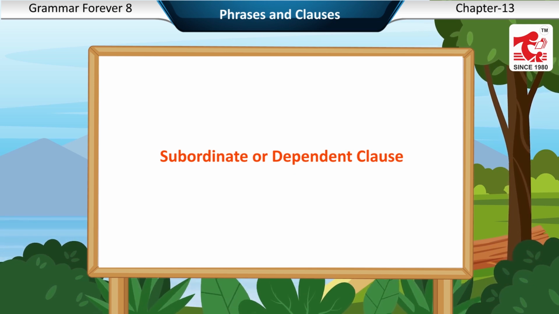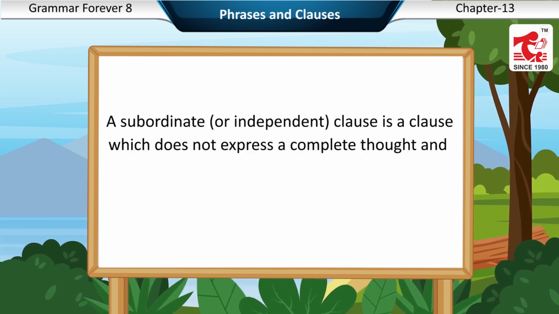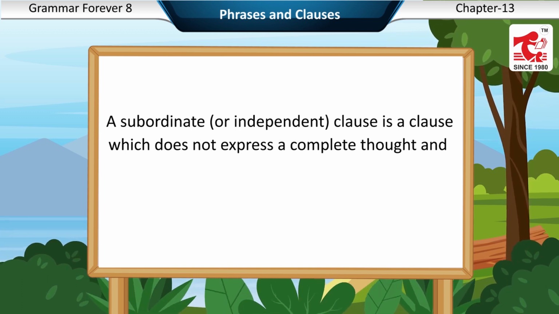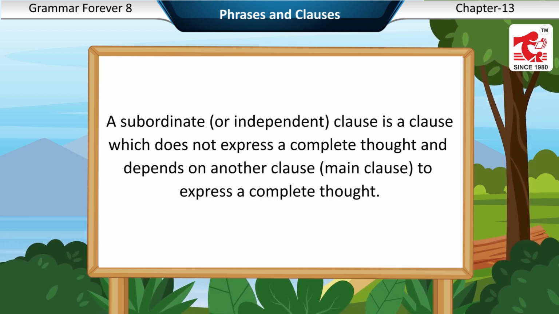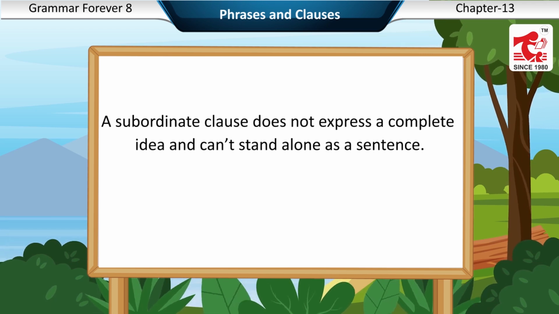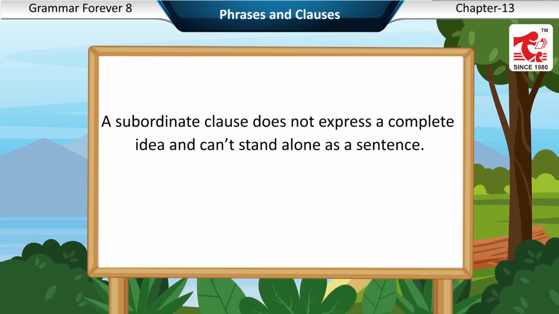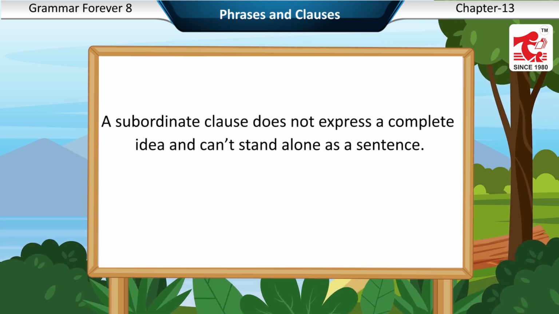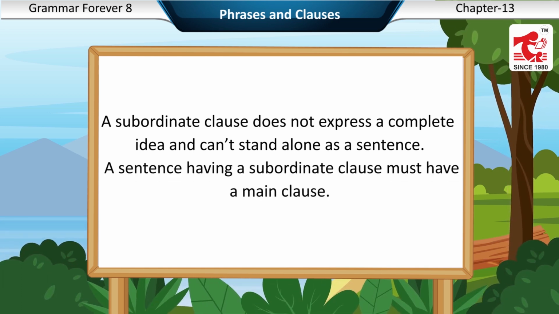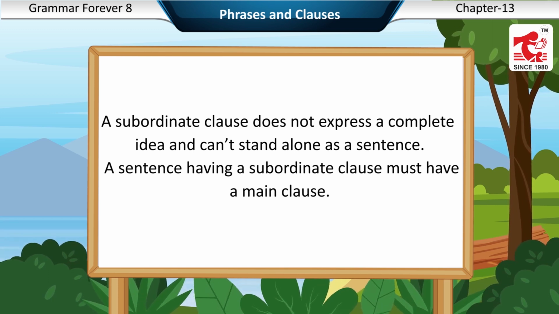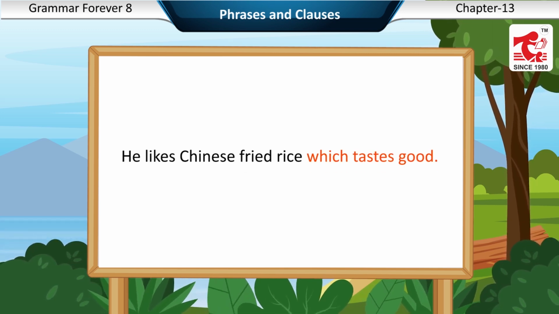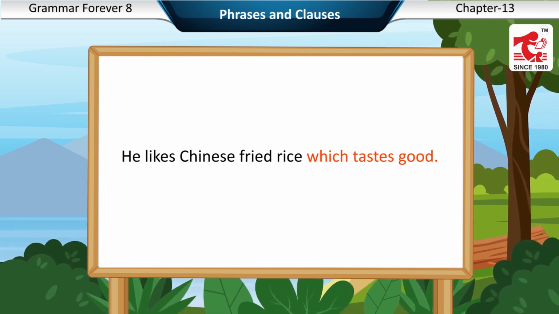Subordinate or dependent clause. A subordinate or dependent clause is a clause which does not express a complete thought and depends on another clause, the main clause, to express a complete thought. A subordinate clause does not express a complete idea and can't stand alone as a sentence. A sentence having a subordinate clause must have a main clause. Example: he likes Chinese fried rice which tastes good.